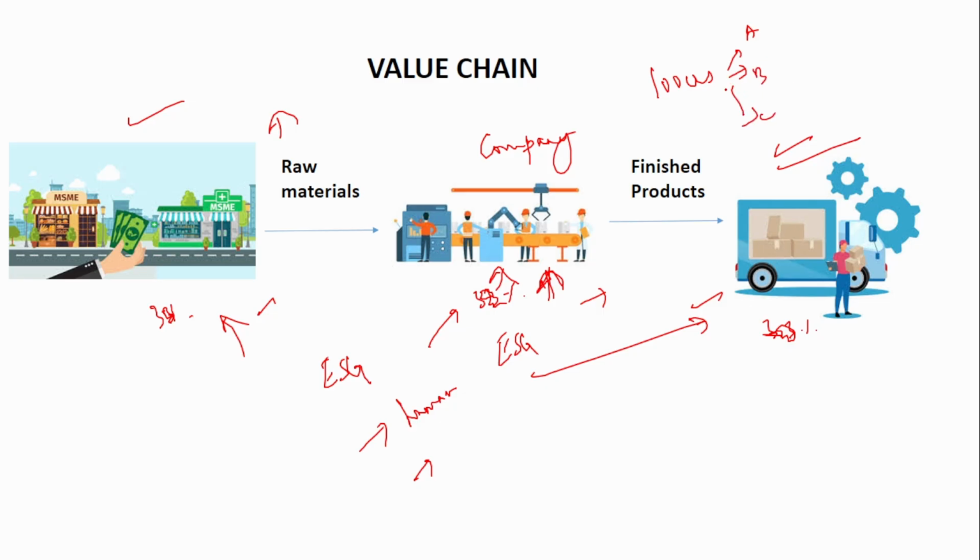You cannot include all the suppliers into the value chain. That will be very complicated. So what SEBI is telling is to include only up to 2% of the total purchase. So 100 crores means if you are buying 2 crores from A, then you have to include it in this ESG disclosure. If you are buying just 1 crore from C, then you don't have to include C. This is what this 2% means. Similarly, this applies even to the distribution channels. So I hope you understand this.